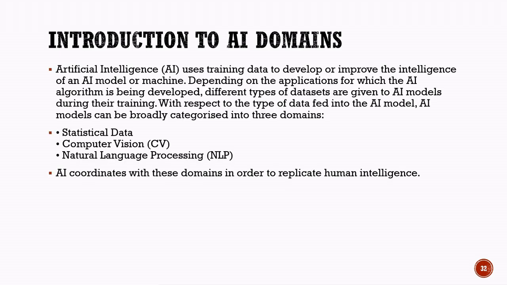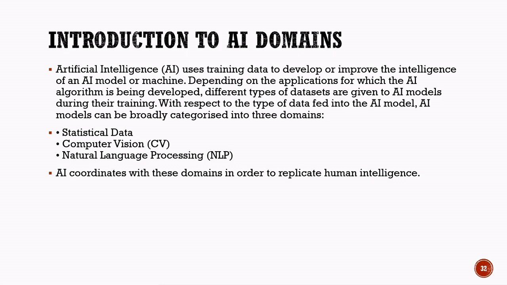Introduction to AI domains. Artificial intelligence uses data to learn, improve, and make intelligent decisions. Different AI systems are trained using different types of data depending on the task they are designed to perform. Based on the type of data used, AI can be divided into different domains.